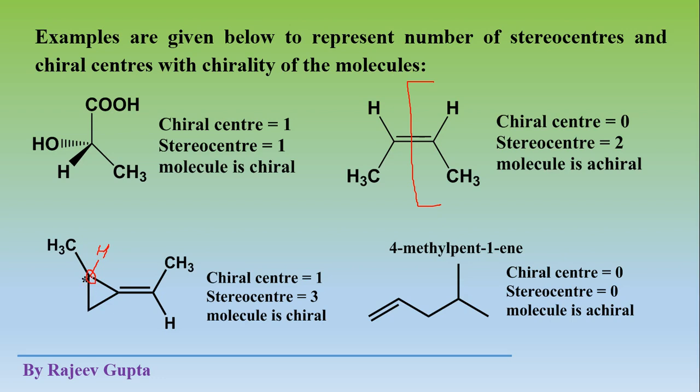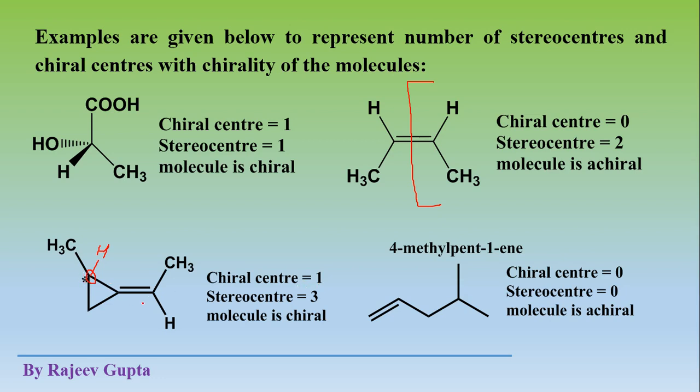Now see, this carbon atom is attached to four different groups: one is the hydrogen atom, second is methyl, third is this CH2 methylene group, and fourth is this carbon. So its tetrahedral environment is completely different, meaning all four directly attached groups are different. So it is a chiral center, which is represented with a star.